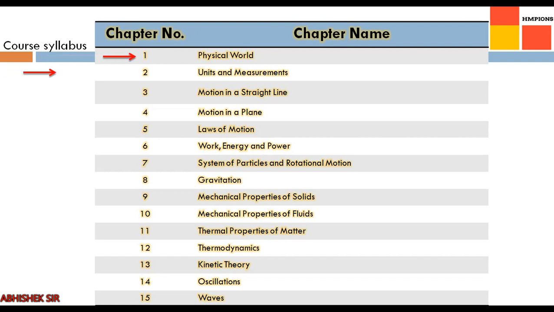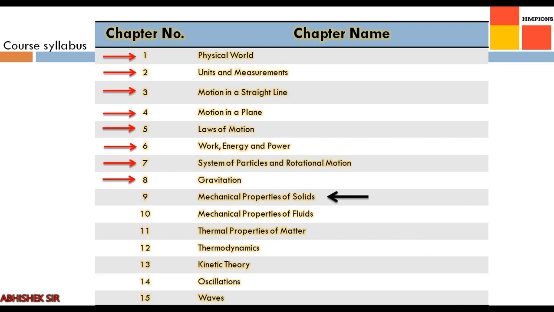Second chapter is units and measurements. Third is motion in a straight line. Fourth is motion in a plane. Fifth chapter, laws of motion. Sixth, work, energy and power. Seventh, system of particles and rotational motion. Eighth, gravitation. So these 8 chapters out of 15 constitute the part 1 of our textbook. So part 1 physics will contain these 8 chapters.